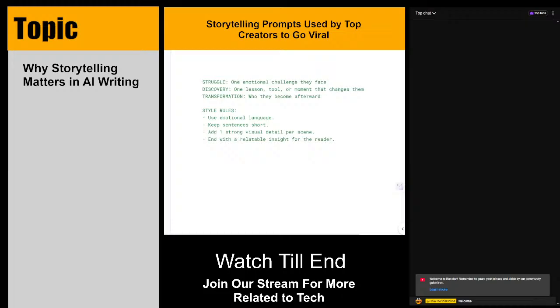Now we move forward to the next section, that is about problem, agitate, and solution. Now let's go deeper. PAS is the world's most effective persuasion framework, because humans do not respond to solutions, they respond to pain plus relief. PAS is a powerful story, and because it forces attention.